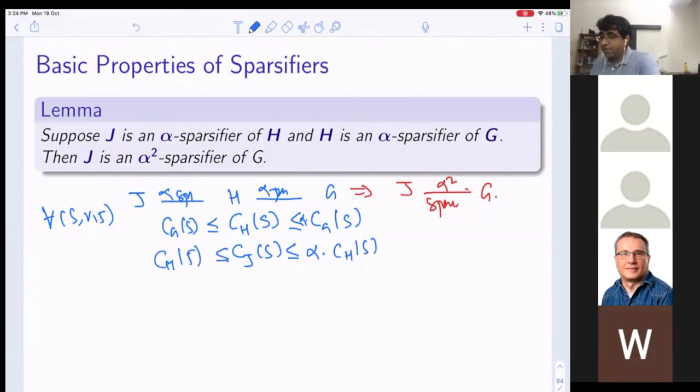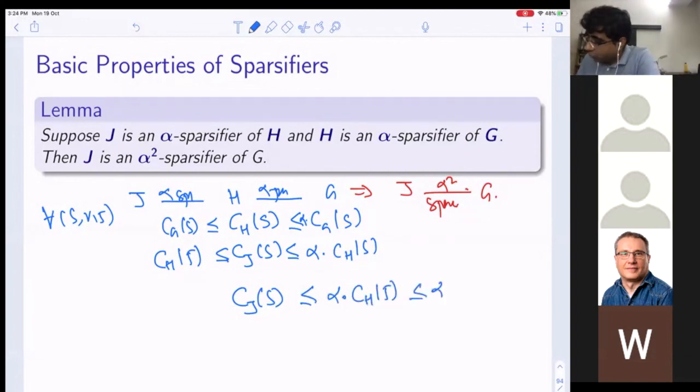Now I need everything in terms of CG of S. So CJ of S is less than or equal to alpha times CH of S, which is less than or equal to, I use the upper bound on CH of S, which is alpha times CG of S, so alpha square CG of S. Okay.